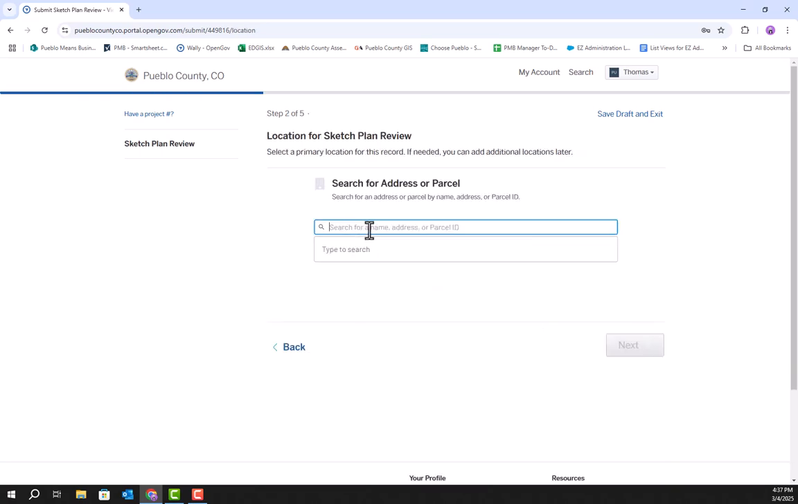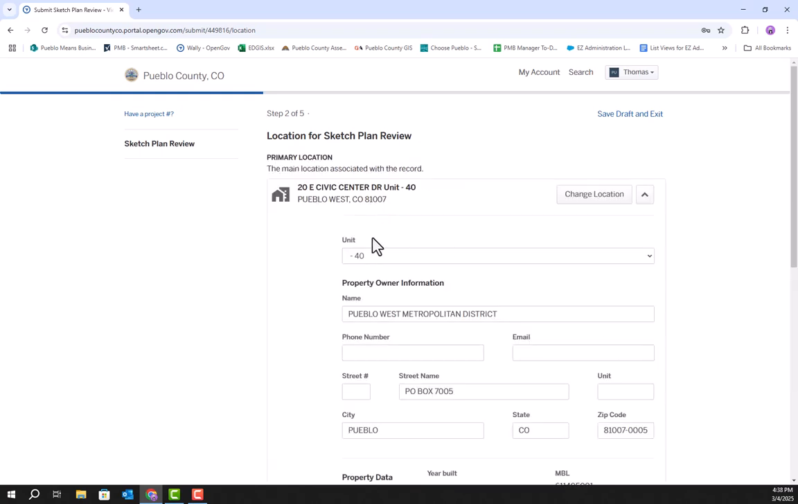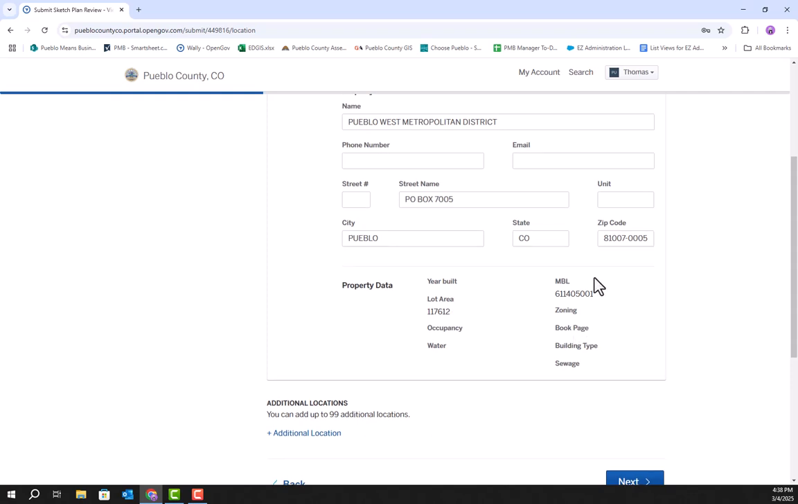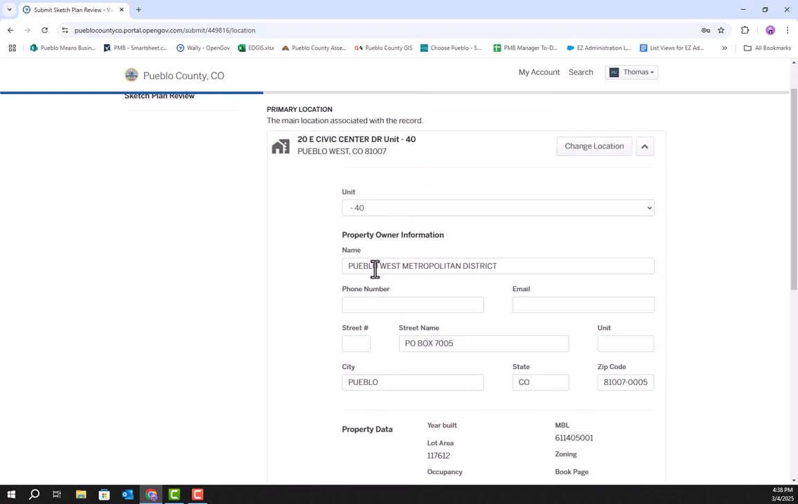Okay, then you'll have to look up the location of the property you are looking to do your project at. So we'll put in this one at 20 East Civic Center Drive in Pueblo West. Putting in the address and selecting it from that screen will then populate most of this information already. So in most cases you won't have to put it in yourself, but in the case that you do, you'll just have to put in the name of the property owner, phone number, and the email to reach them at.